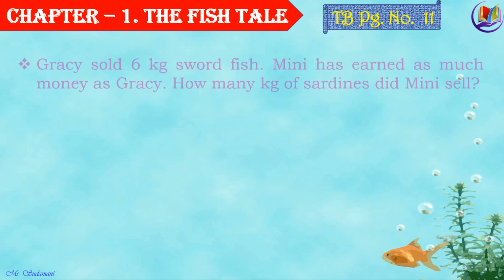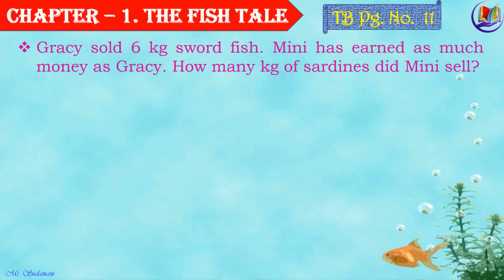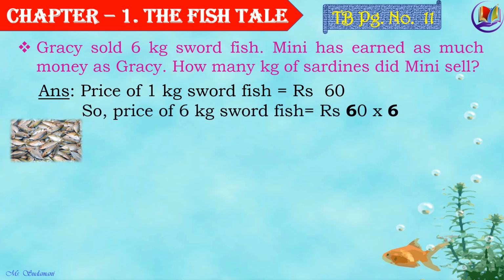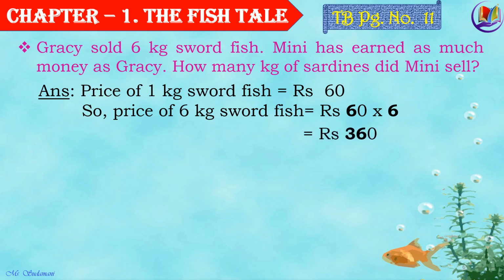Now, here children, Gracie sold 6 kg swordfish. Minnie has earned as much money as Gracie. How many kg of sardines did Minnie sell? Rate of 1 kg swordfish is rupees 60. So, price of 6 kg swordfish would be 60 multiplied by 6, that is 6 sixes are 36, which is equal to rupees 360. And children, Minnie earns the same amount of money as Gracie, that is rupees 360, and Minnie